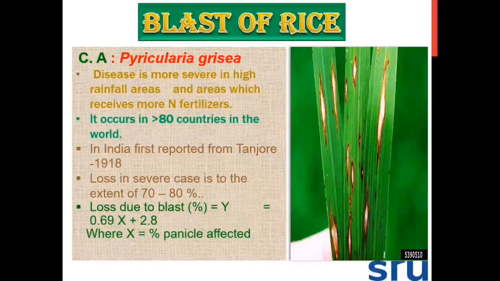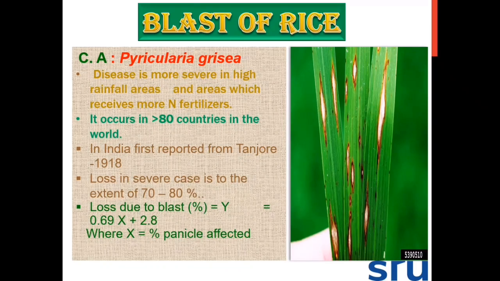Then we'll see the etiology, symptoms, and management of blast of rice. Blast of rice is caused by the fungus Pyricularia grisea. The disease is more severe in high rainfall areas and areas which receive more nitrogen fertilizer. Application of more nitrogen fertilizer makes plants sensitive to pests and diseases; it will attract more pests and diseases.